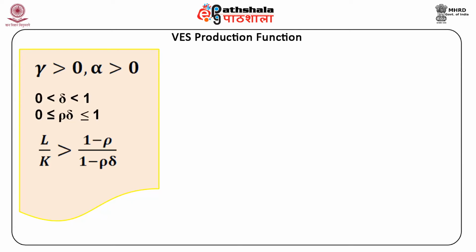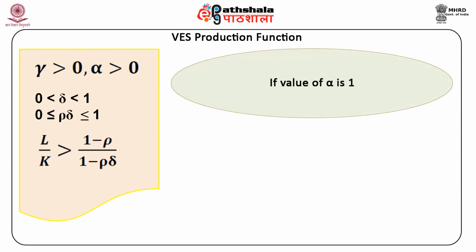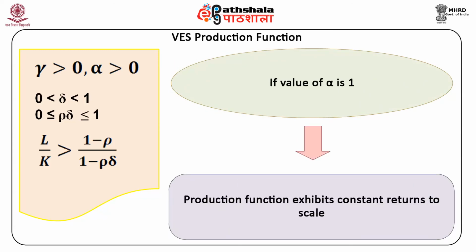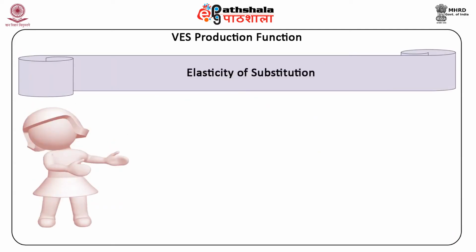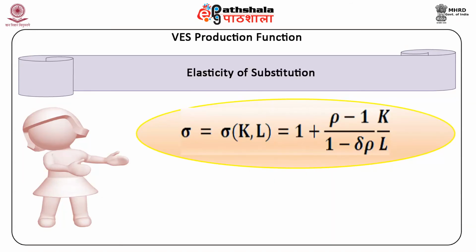Here, alpha is the parameter of returns to scale. If the value of alpha is 1, the production function exhibits constant returns to scale. Elasticity of substitution. The elasticity of substitution sigma for the VES production function is sigma is equal to sigma KL is equal to 1 plus (rho minus 1) upon (1 minus delta rho) into K upon L.